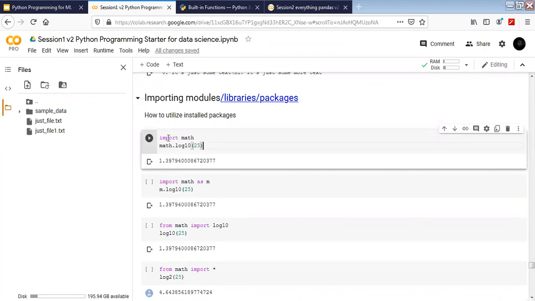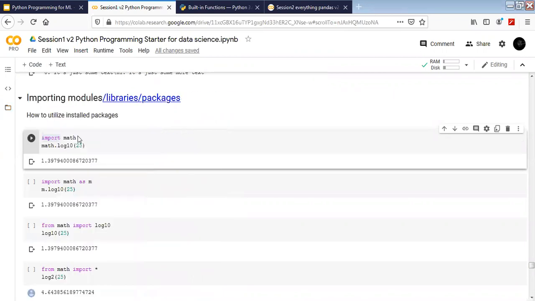Let's move to importing modules. So this is how we can import the modules: import and the name of the module. What happens after it is we have the module and we can utilize the functions of that module. For example, if I want to import log10 from the math, I'm going to import it like this: import math, and from math I want to pull out a function which is math dot log10. I want to apply this log10 on 25. So this is how I can import just with math normally.